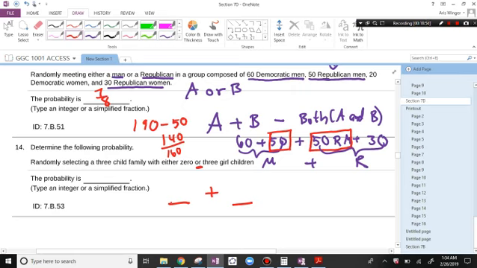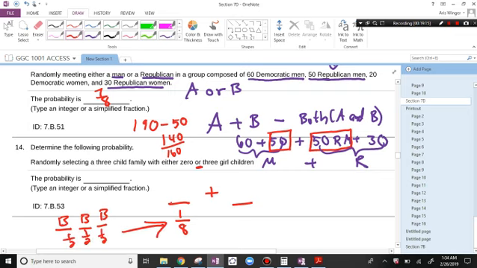Well, the probability of getting 0 girls, that's one way out of 8. Let's just make sure we see why that is. So boy and boy and boy, 1/2, 1/2, 1/2.